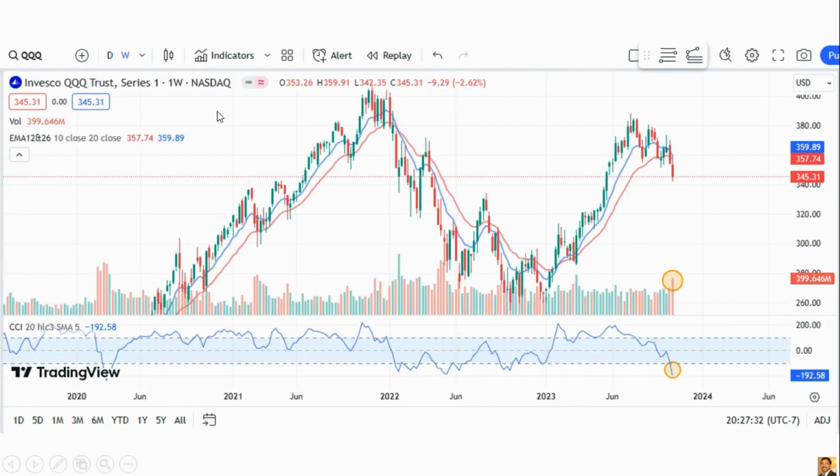And this is the QQQ weekly chart. Again, the 10 EMA did not cross the 20 EMA, but it is very close, and the weekly volume is extremely high, and CCI is really going down. I did not see any bounce here, until it makes some kind of bounce, a positive divergence. That's good for QQQ. Otherwise, there's a high chance it can still go down.